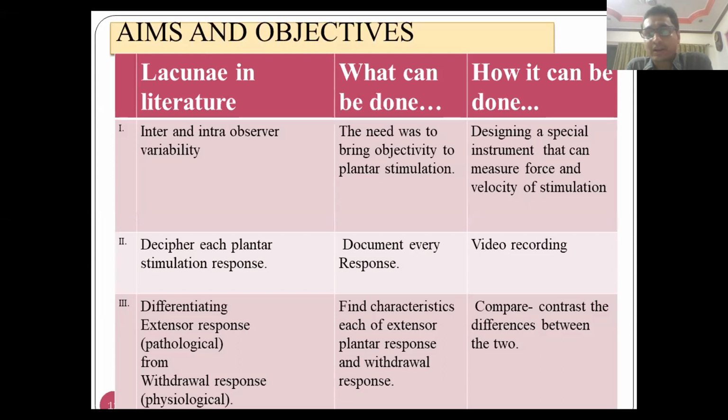We tried to video record all the movements which were taking place at the great toe, so that we can later analyze each and every response. And there was this great thing about differentiating physiological and pathological extensor response, which we could do once we get to know the characteristics of each.